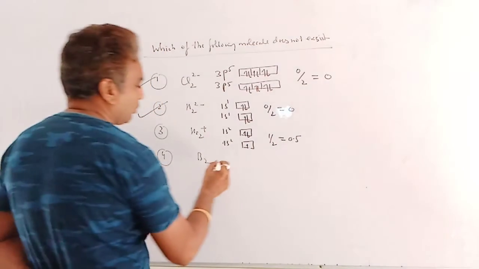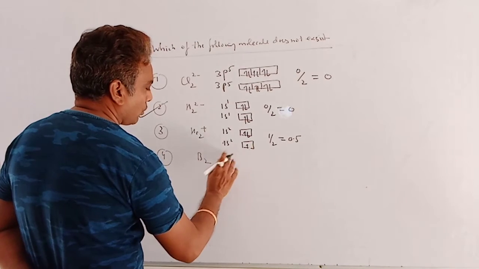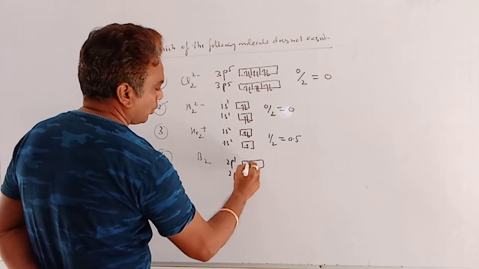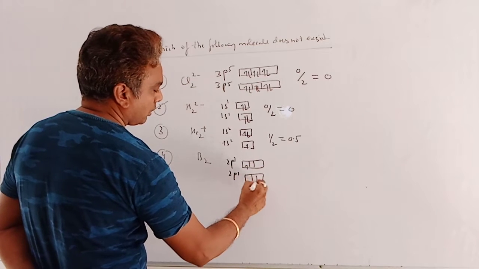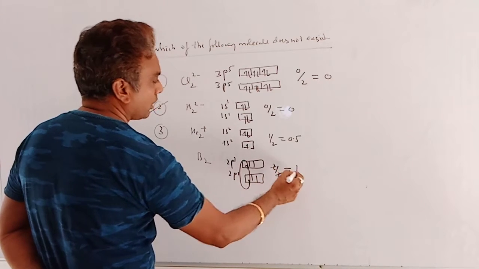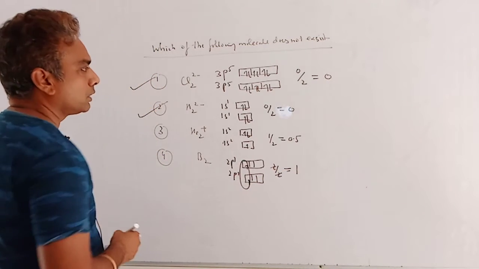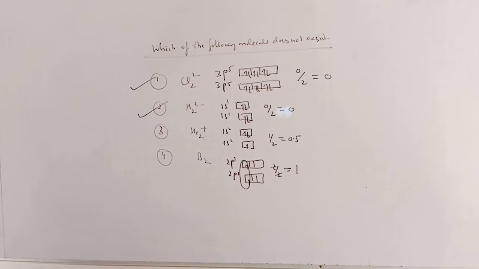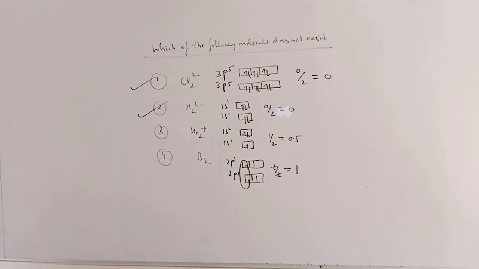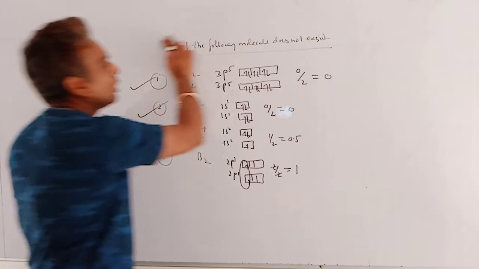In case of B2, it is 2p1, 2p1, so both p contain one electron, so both are unpaired, so here it is 2 by 2, bond order is 1, so it also exists. So simply by comparing the bond order, we can easily solve our question about existence or not.